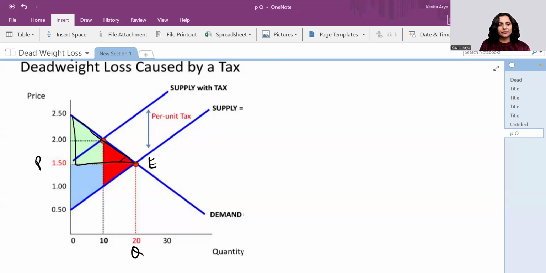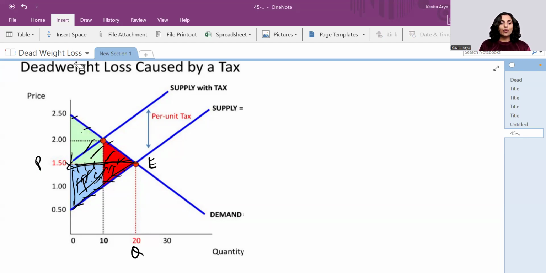This whole area is the consumer surplus for a perfect market situation, because this gap shows the benefit going to the consumer: he is willing to pay this much, but he is actually paying the price P, which is determined by the forces of demand and supply. And this area below the equilibrium, this triangular area, is producer surplus. It means the producer was in a position to produce at these prices, but he is getting this price. So this is the benefit given by the perfect market situation to the consumers and the producers.